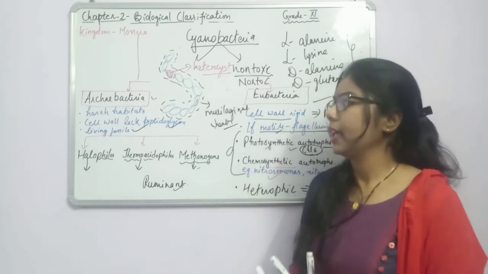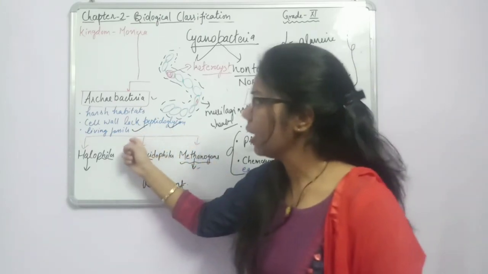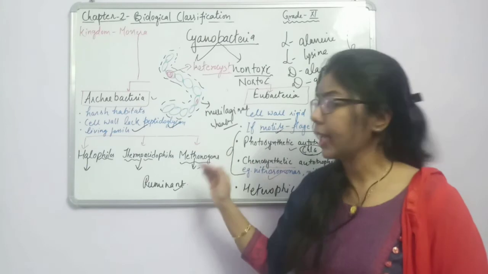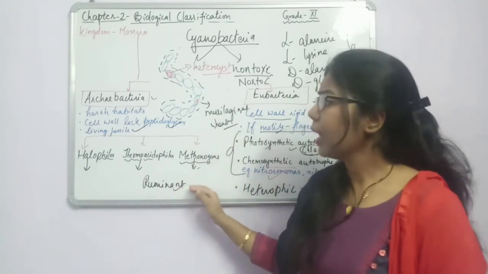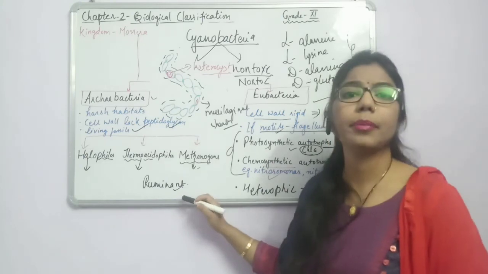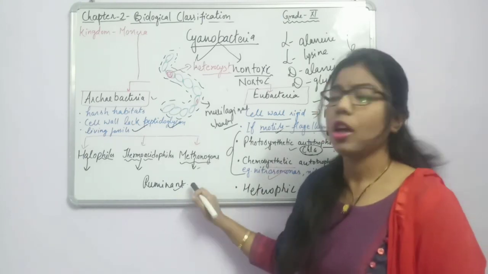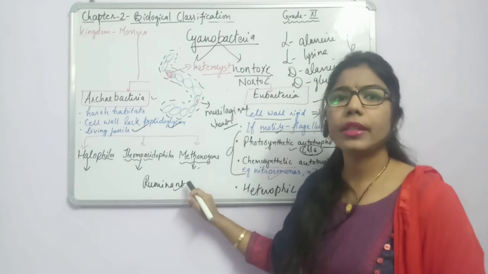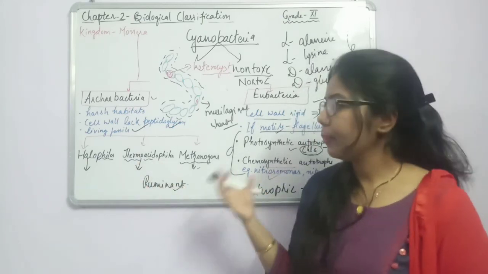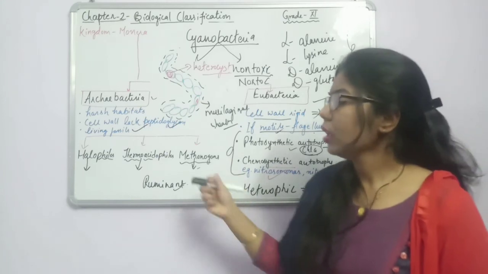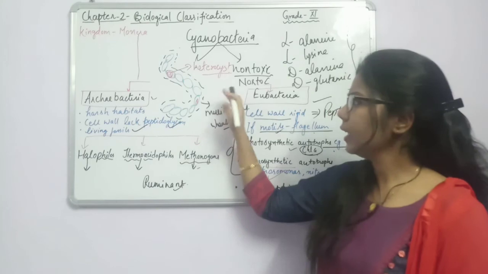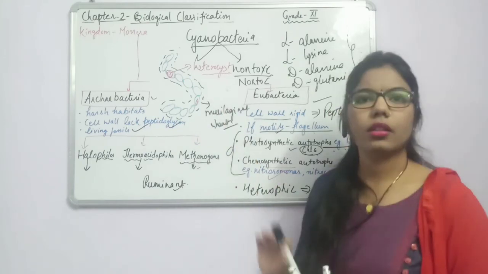Fine. And another important thing about archaebacteria is that they can live in any condition. Why? Because their plasma membrane is made up of some thick material, or lipid, and these lipids are branched lipids. Due to this branched lipid, what will happen? It makes their body strong to survive in any extreme conditions. Clear? So these are some important things about the whole Monera.